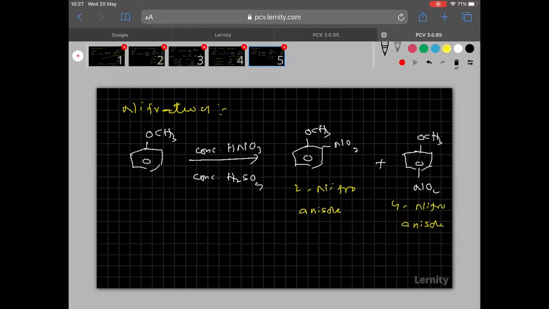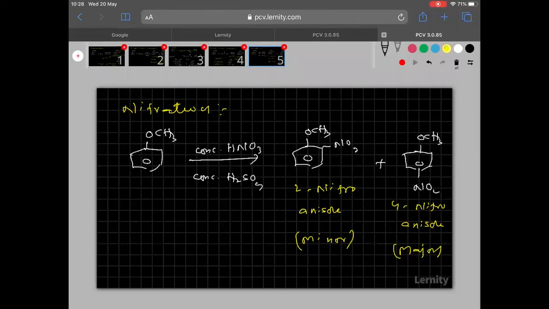Is it clear? So 4-nitroanisole is there now. It is the major product and this is the minor product. I hope you are understanding here.